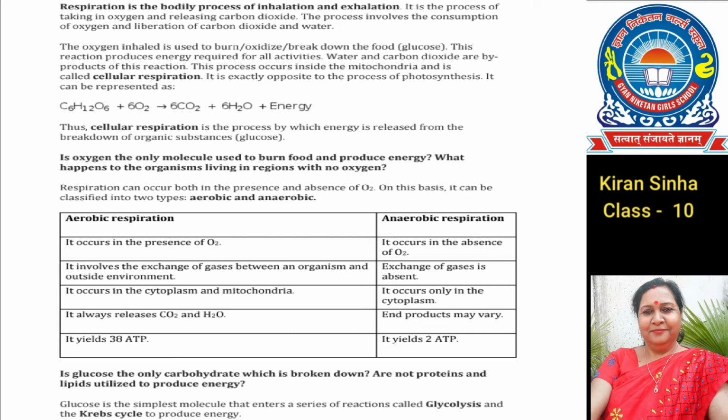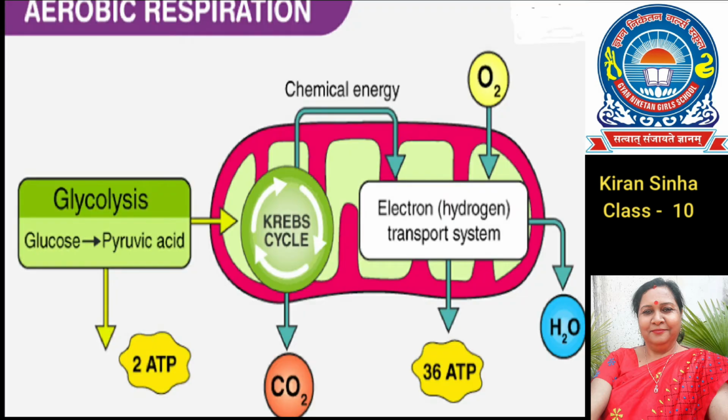Now let us discuss the steps of aerobic respiration. The first step is glycolysis, which occurs in the cytoplasm of a cell.